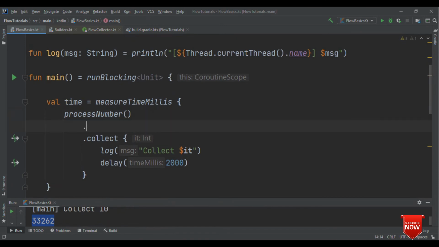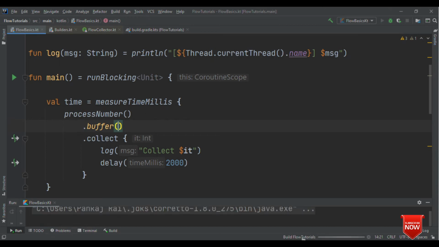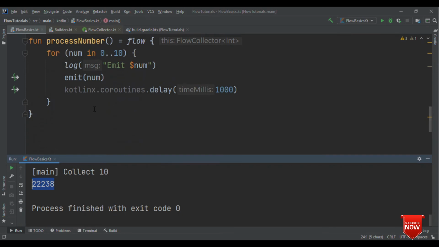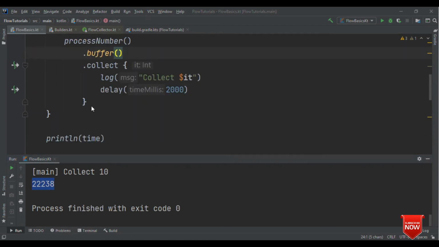Now what I need is a buffer, so that emit will continuously emit the value and collect, whenever it is free, will get the value. Now let's see the time difference. Here it is. Earlier it was 33,000, now it's 22,238. That's because collect and emit are still following the sequence, but emit is not getting suspended because of collect, as collect is busy doing its operation. Okay, so this is about the buffer.